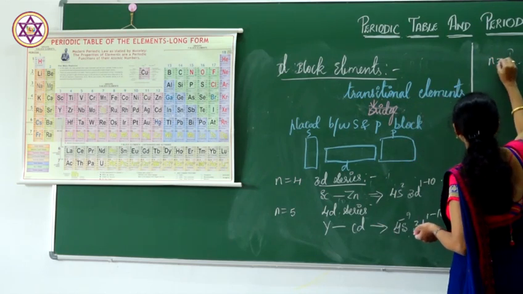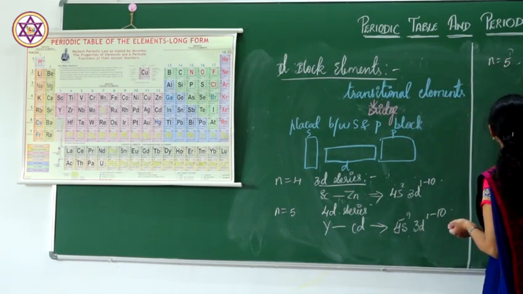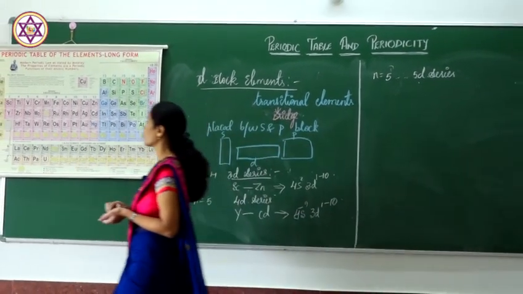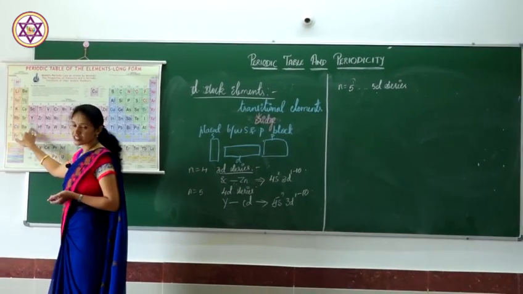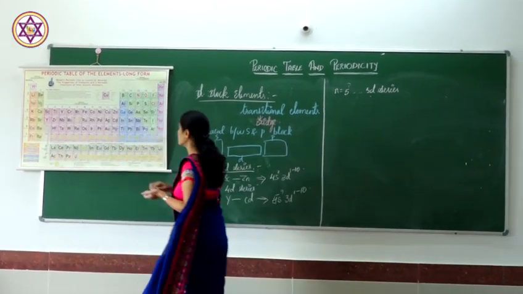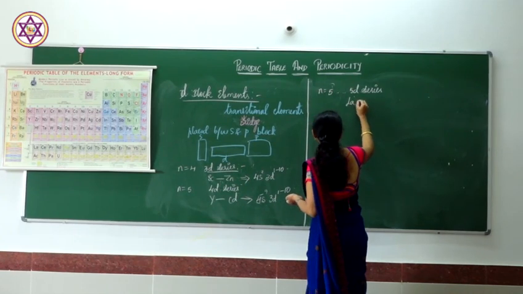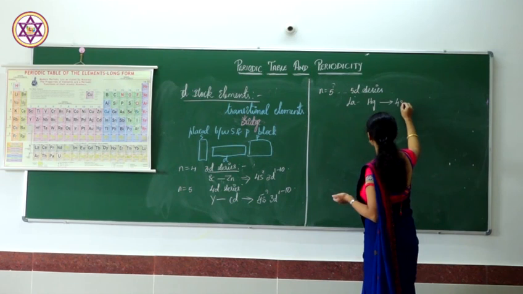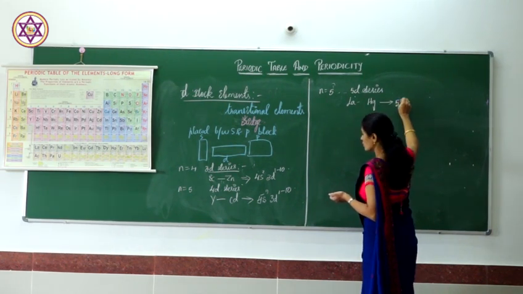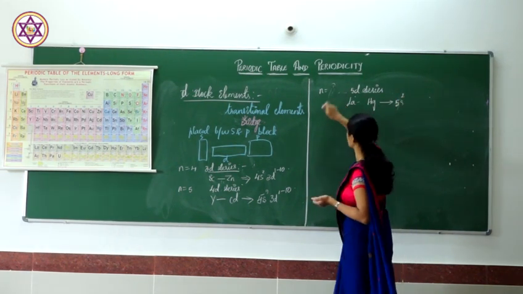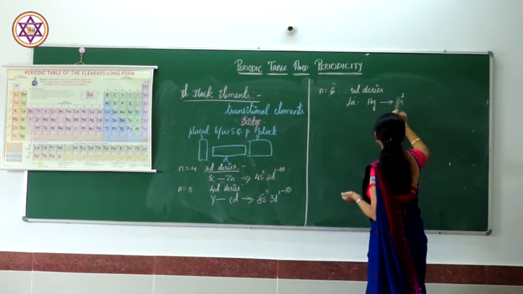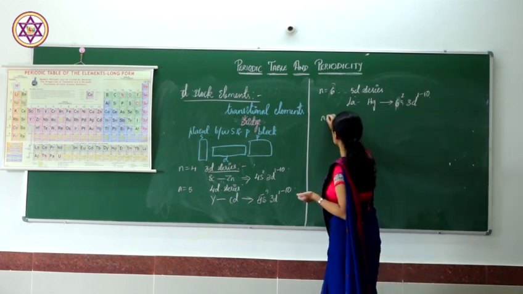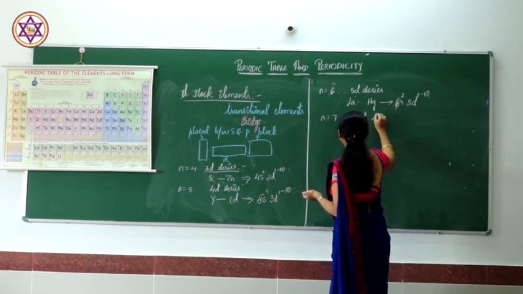Then n equal to 6, that is the 5d series, from lanthanum, atomic number 57, to mercury. They have the outer electronic configuration 6s2 5d1 to 10. Then n equal to 7, that is the 6d series.